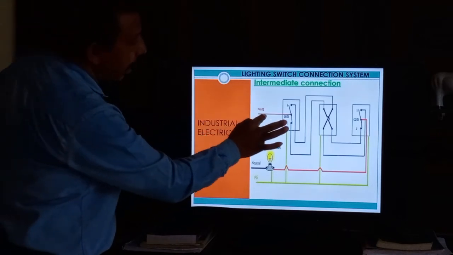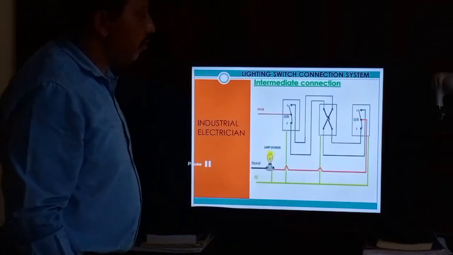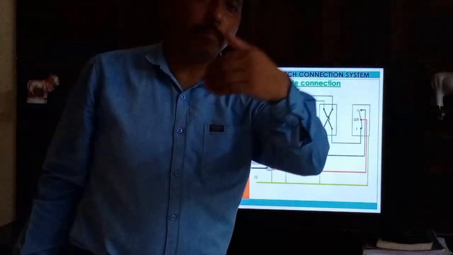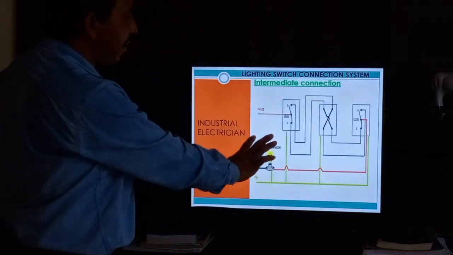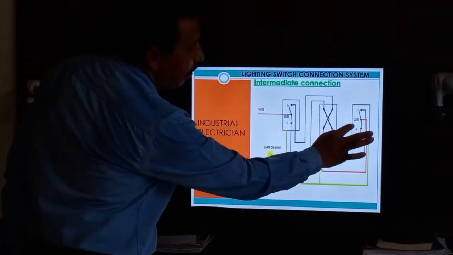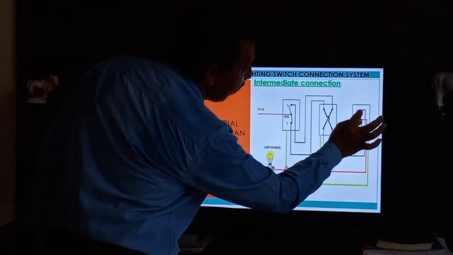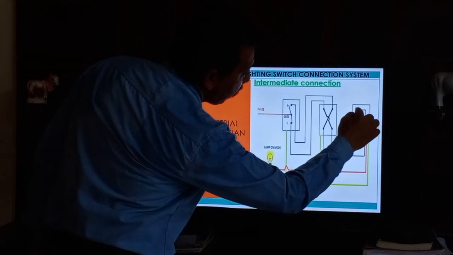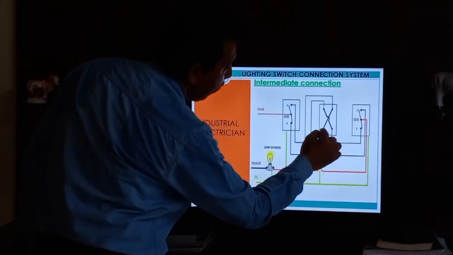Okay, so you go to the third floor. You want to enter the room, and you want to switch off the light. At that time you can push this. This means this arrow is touching here now. Touching here means you can see this line is coming here.